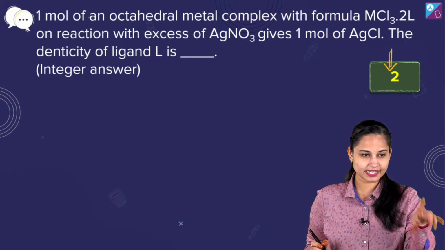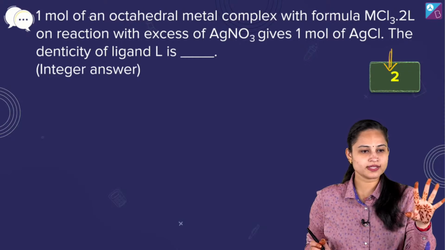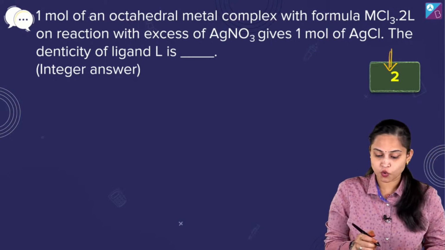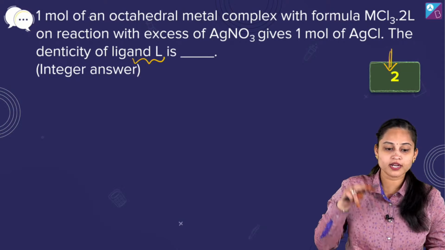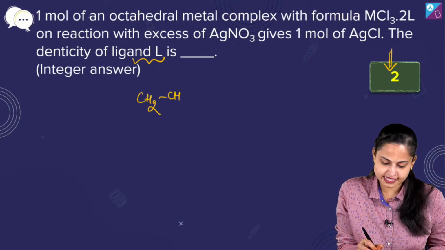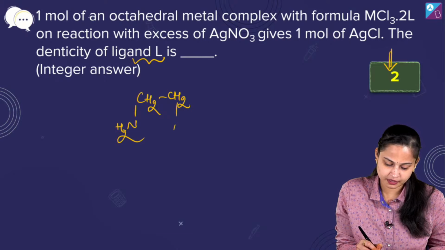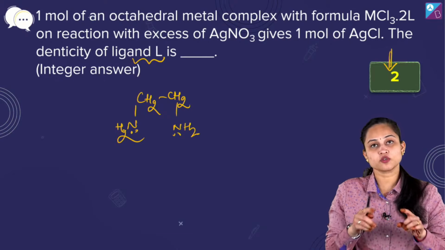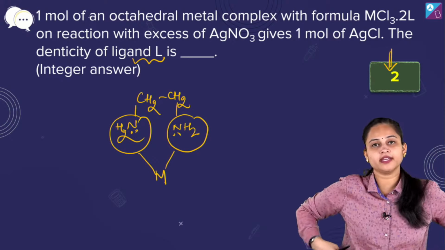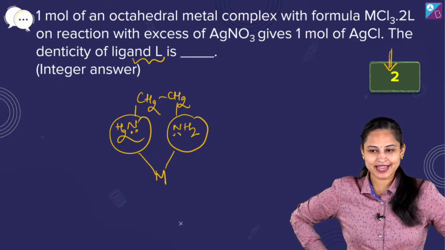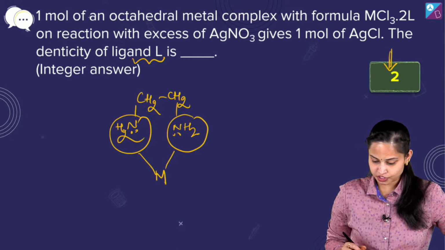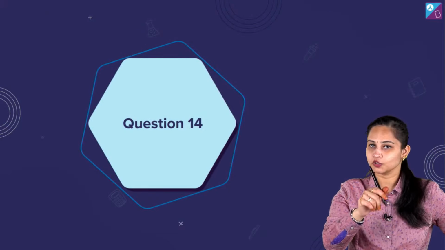अब समझ में आ गया? बाइडेंटेट लिगेंड है, 2 डोनर एटम्स होंगे, 1 Cl is counter ion, coordination number of metal is 6 in the octahedral complex, ये सारी बातें सही हैं। तो the density of the ligand L, number of donor groups of the same ligand that is going to bind with the metal, मैंने एग्जाम्पल लिया है, ये एक तरह से इथाइलिन डायमीन है। Absolutely right, it's a hexadentate ligand। तो यहाँ हमारा आंसर, इंटीजर टाइप का क्वेश्चन था, तो वो 2 था।